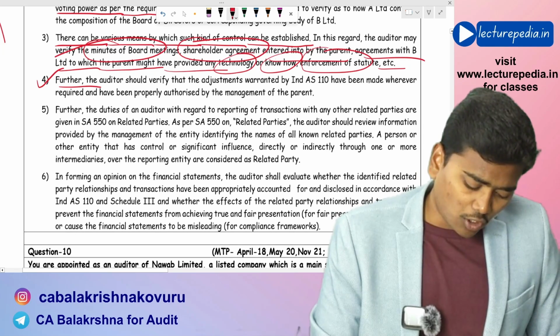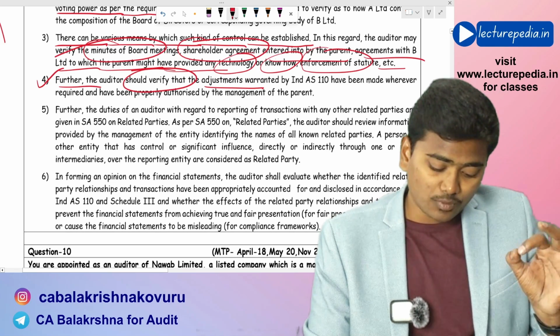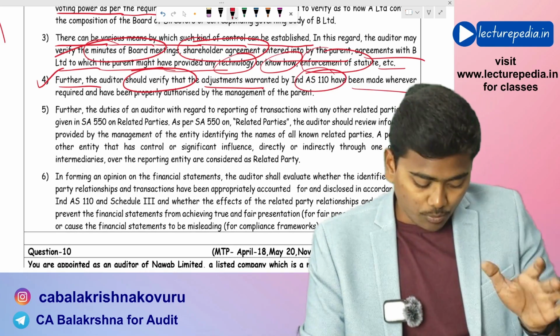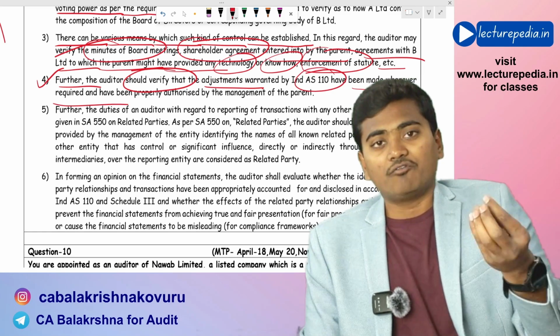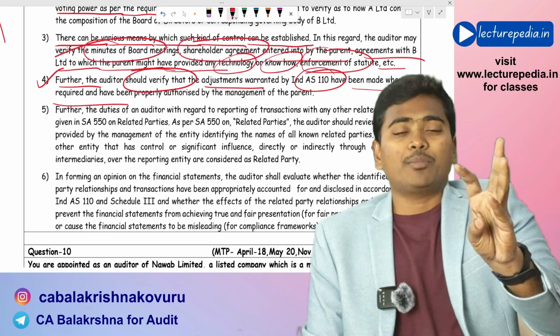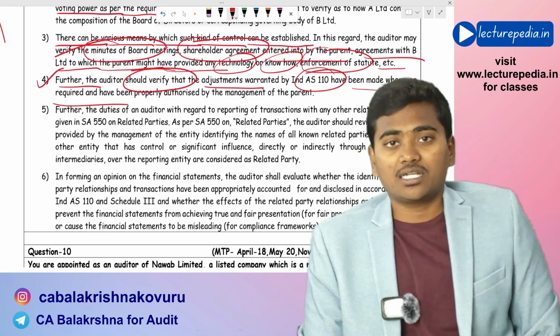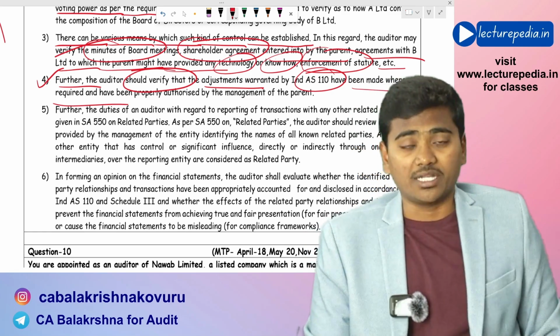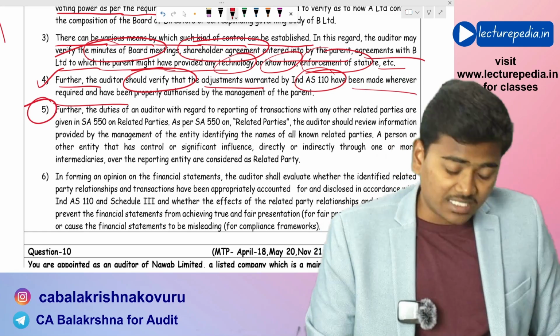Further, the auditor should verify that adjustments warranted by Ind AS 110 have been made wherever required. For preparation of consolidated financial statements, all the adjustments, permanent consolidation adjustments and current period consolidation adjustments, have been properly made. And also related party transactions.